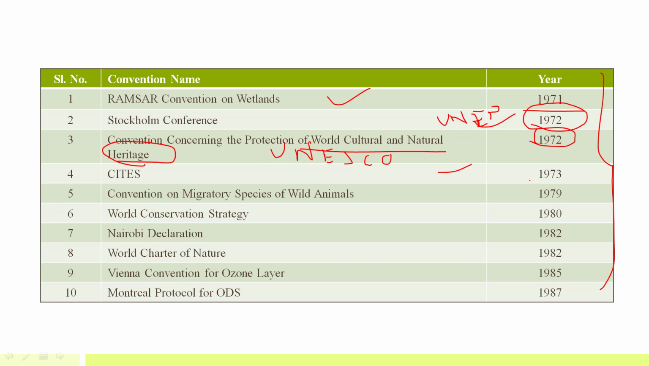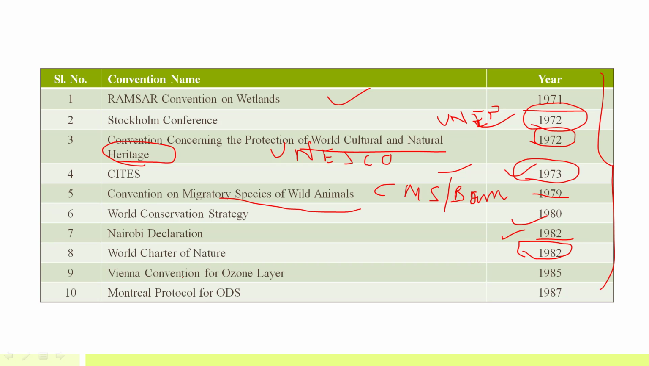Then CITES, I have told you, Convention on International Trade in Endangered Species, was signed in 1973. Then the CMS Convention, that is Convention on Migratory Species of Wild Animals. This is also known as CMS or Bonn Convention because it was signed in Bonn. Now Bonn is a place in Germany. So it was signed in 1979. Then the World Conservation Strategy was laid out in 1980. There was a Nairobi Declaration in 1982. Then the World Charter of Nature, again in 1982.